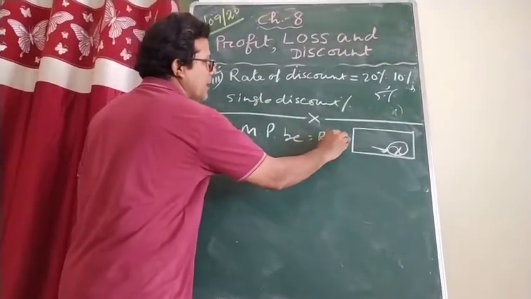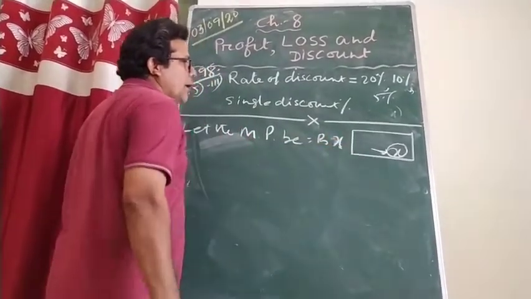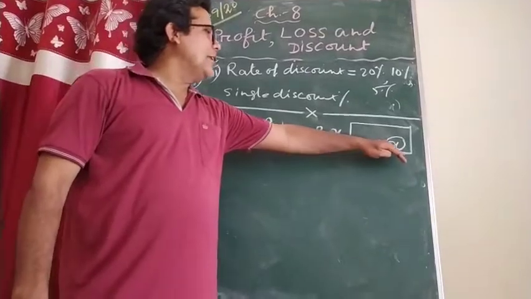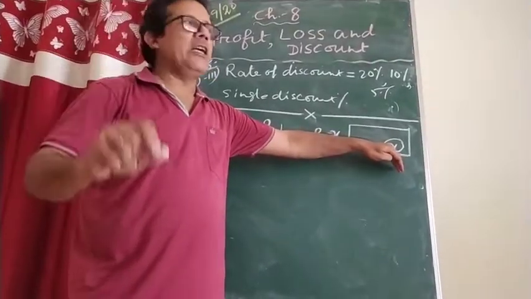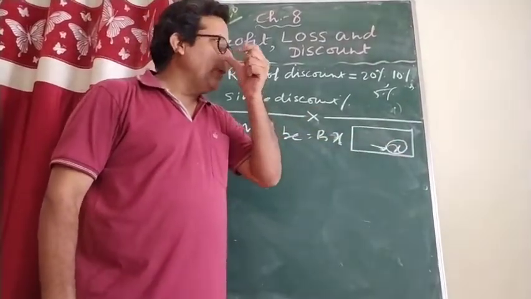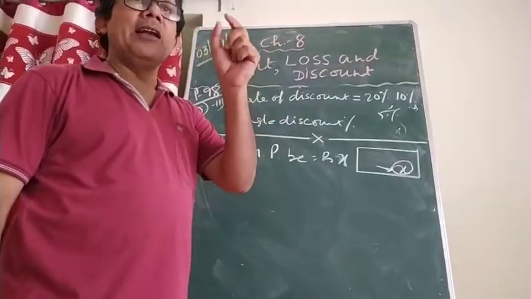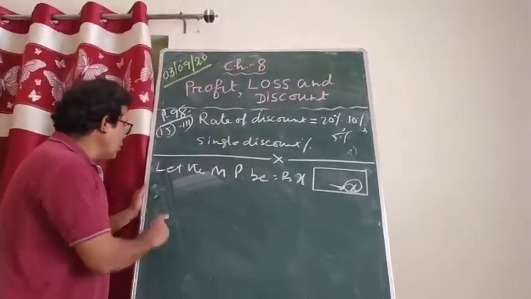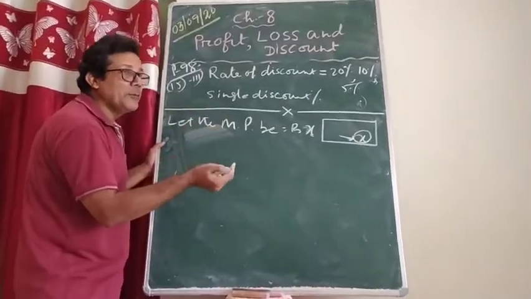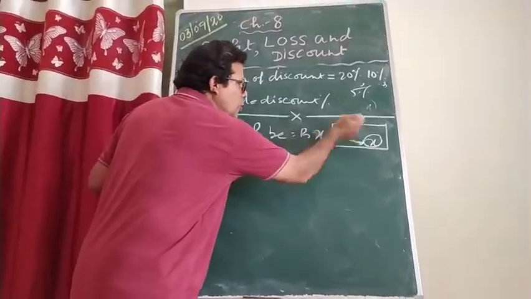You said, sir, you don't give the price that is written or pasted on the TV. You give me 20% less, which means a discount. So how much discount have you given me?